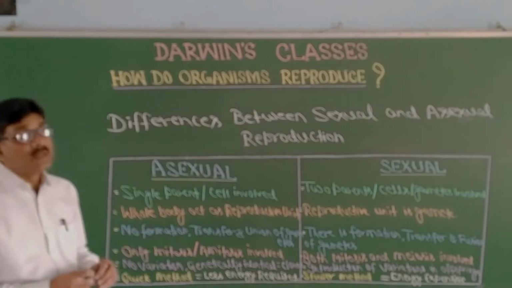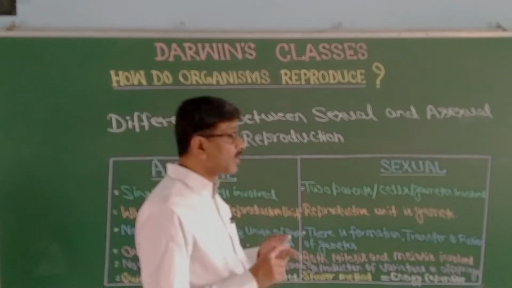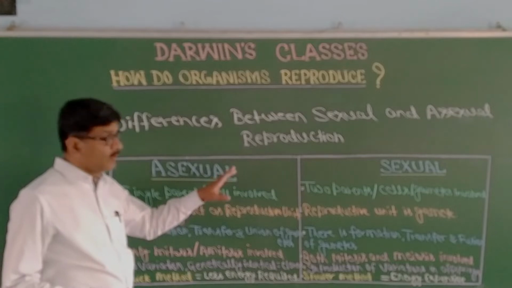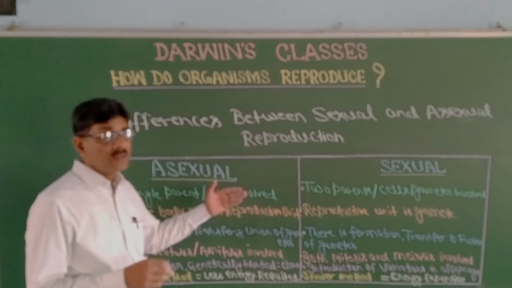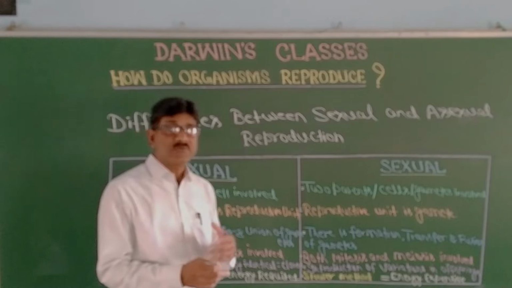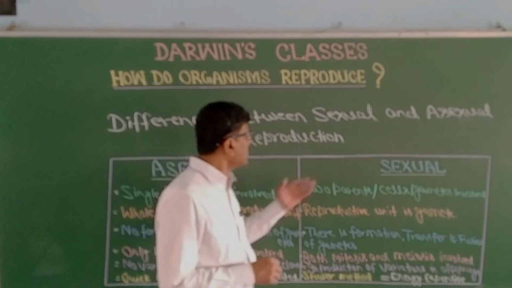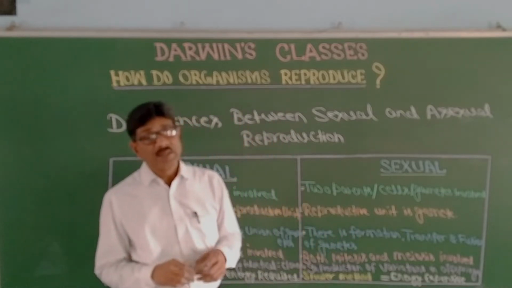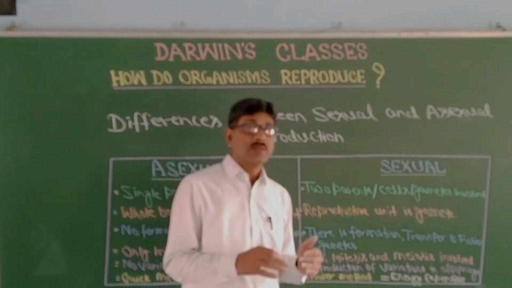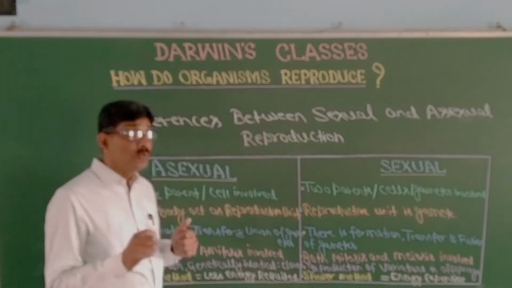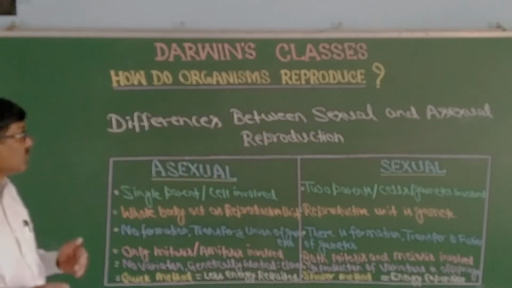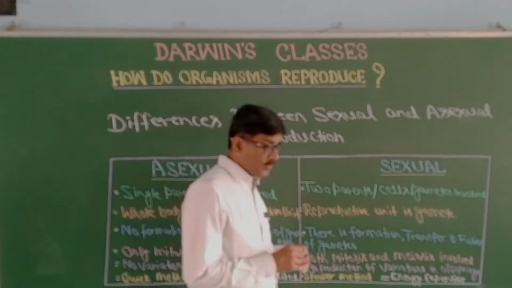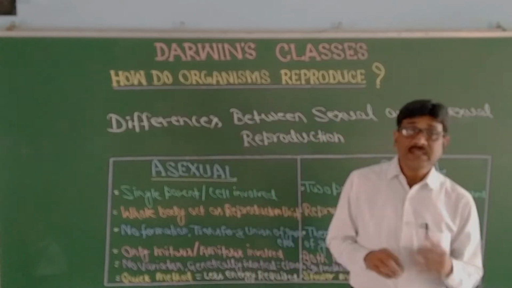From the evolutionary point of view, asexual reproduction does not have much importance, but it is helpful in evolution as there are gradual changes, and these changes accumulate and lead to the formation of new species. Now let us proceed towards the asexual mode of reproduction, in organisms which are simpler, single cell organisms.